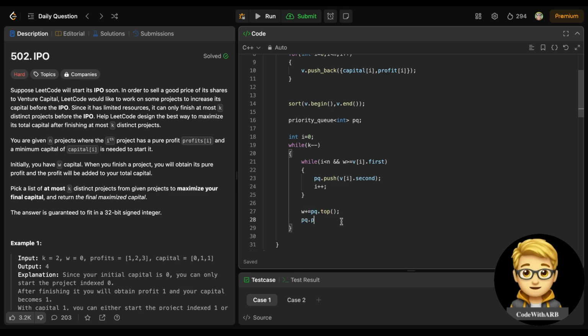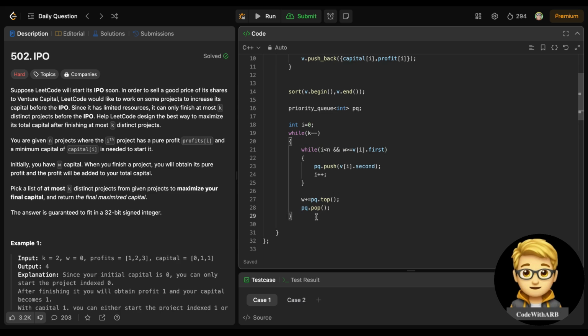And I will pop the data element, which is a profit that I have taken already. So this will be added to my current wealth, so that I can use it in my further implementation. So this is the whole approach, and I will simply return W, which is the overall wealth after choosing k projects.